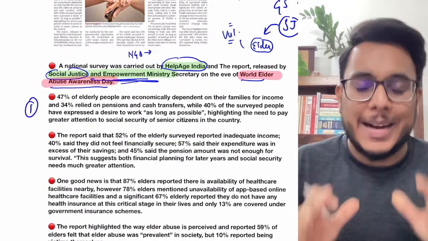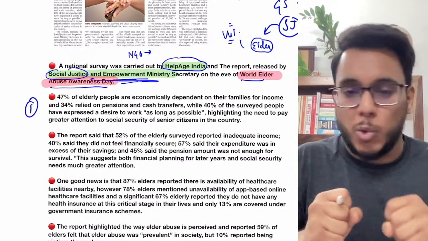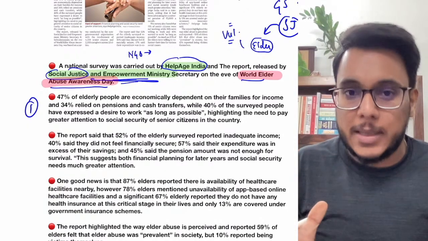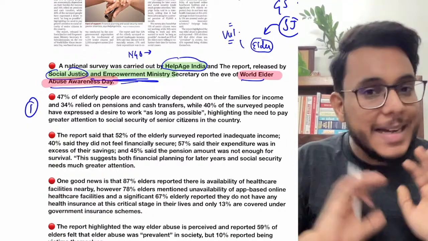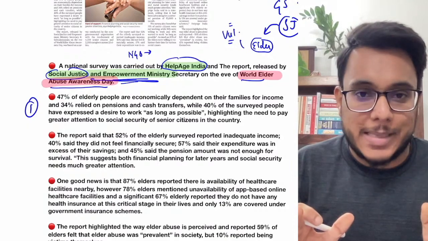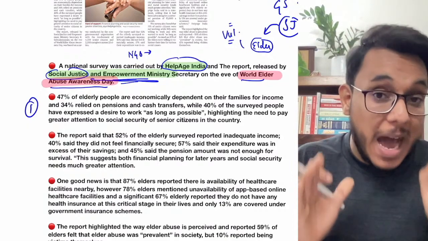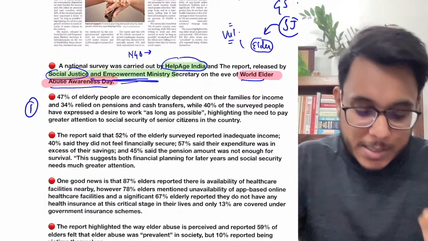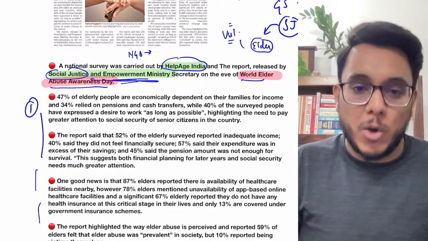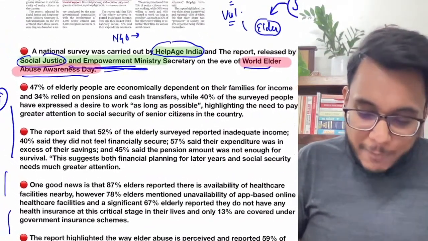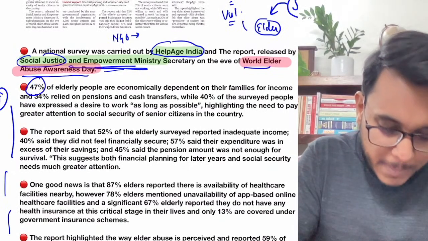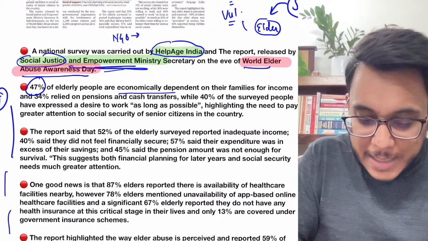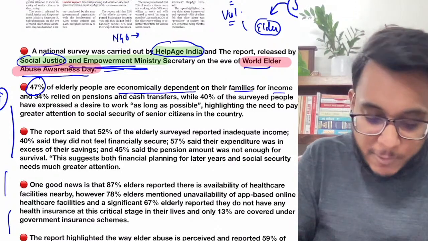Now guys, again I'm repeating one thing. Data sometimes looks like a lot of work to remember, but please understand, though hairline data are not at all important for the UPSC exam, broad data are the things which authenticate your answer. Please note them down in your notes. Number one, 47% of elderly people are economically dependent on their families for income.